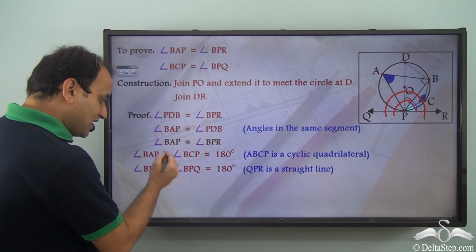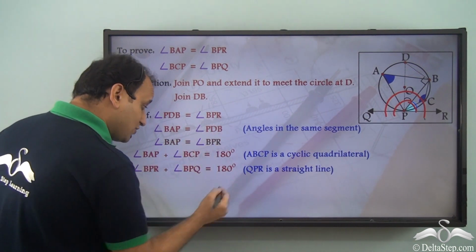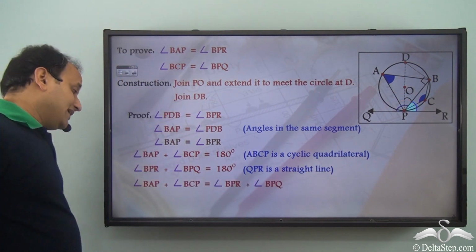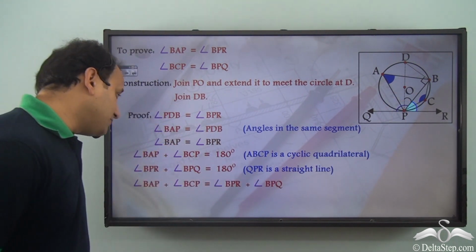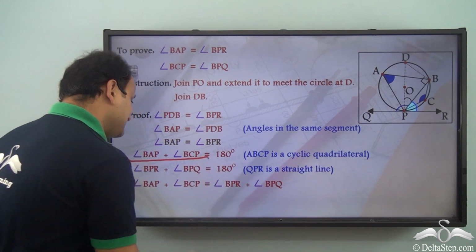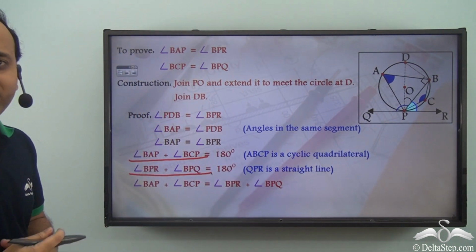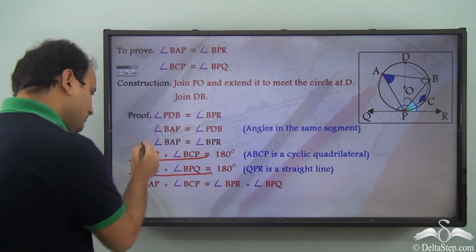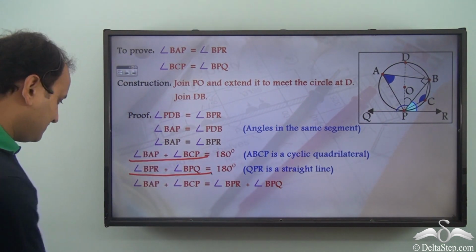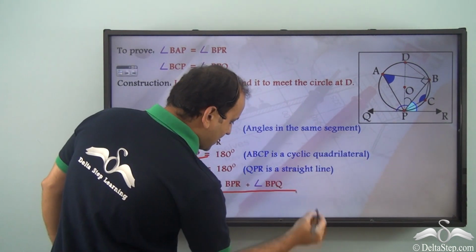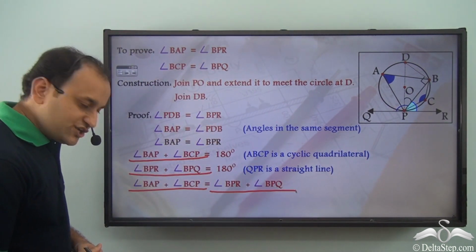So, angle BPR plus angle BPQ will also be equal to 180 degrees. Now, what do we derive from that? That this is equal to 180 degrees and even this is equal to 180 degrees. So, they both are equal. So, angle BAP plus angle BCP is equal to angle BPR plus angle BPQ.